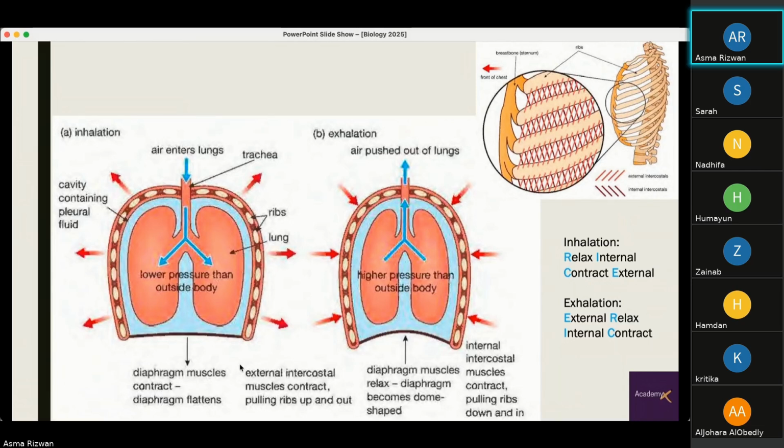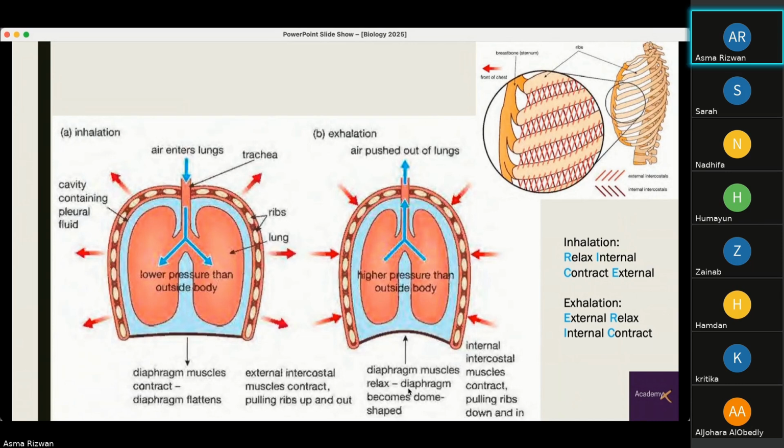The external intercostal muscles contract, pulling the ribs up and out, again increasing our thoracic cavity. When we exhale, the air is being pushed out because there's a higher pressure in the lungs than outside of the body. Again, the diaphragm comes back to its original relaxed position, which is the dome-shaped position.